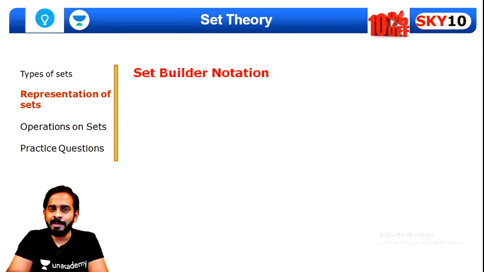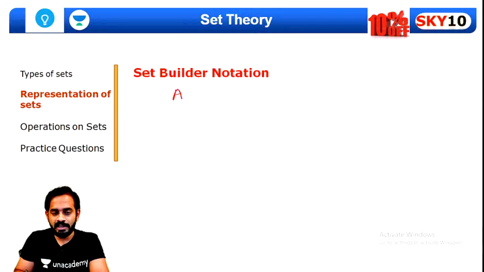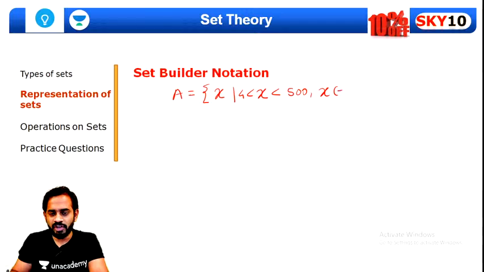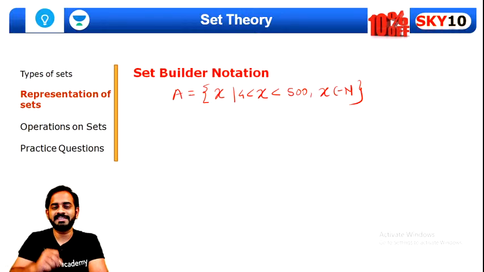Now what do we mean by set builder notation? Listen to me carefully. According to set builder notation, set A consists of X, where X is greater than 4 and less than 500, where X belongs to natural numbers. This is called set builder notation.